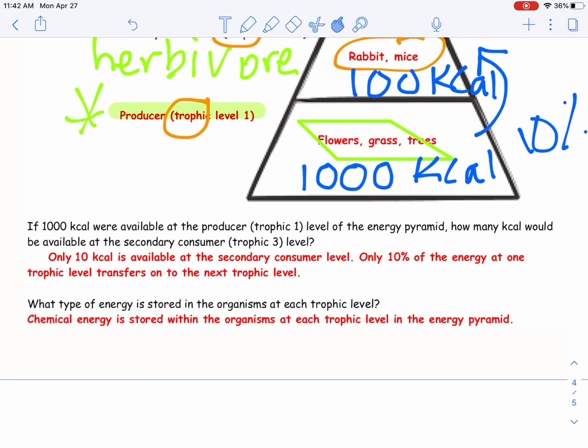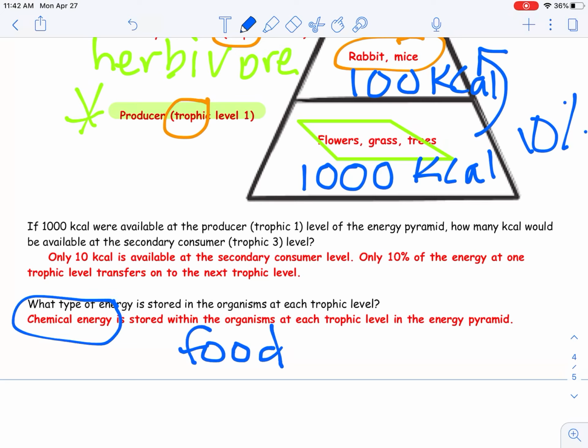What type of energy is stored in the organisms at each trophic level? Chemical energy is stored within the organisms at each trophic level. We know that from our chapter 2, energy, because that's food. Anytime we've got food that is stored, that's potential energy, chemical energy.